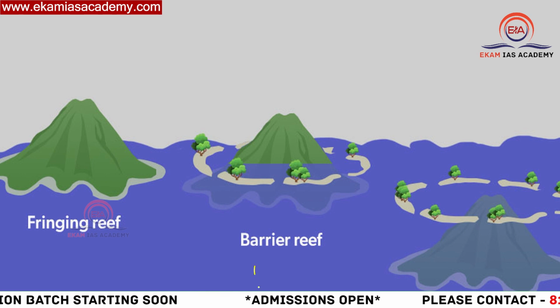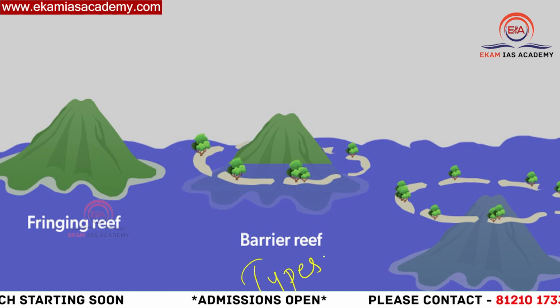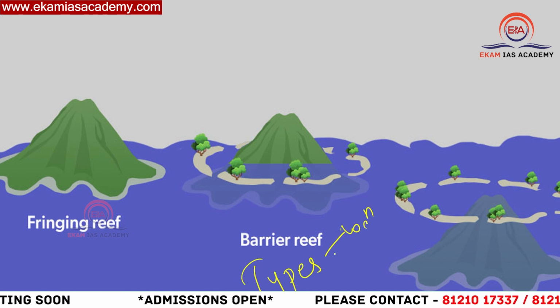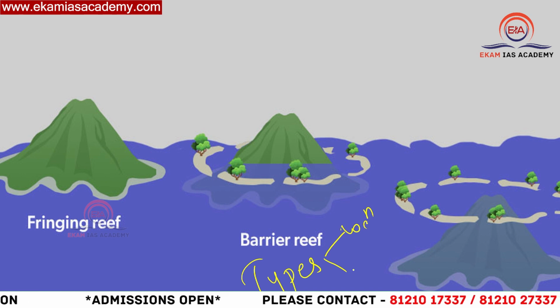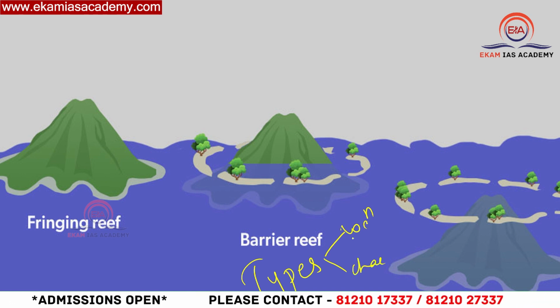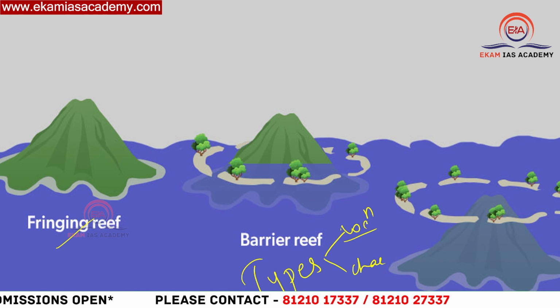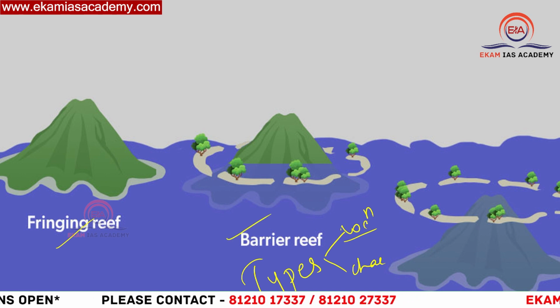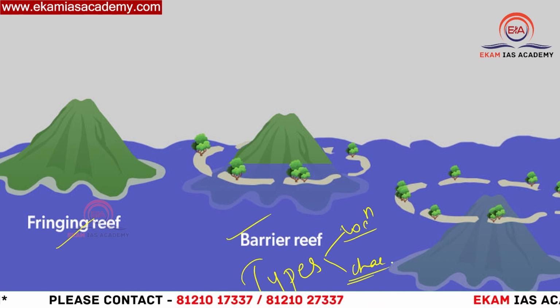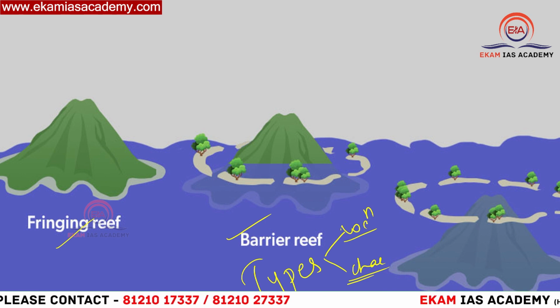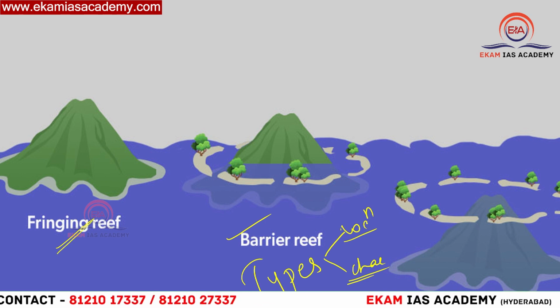Then we are going to look into types of corals. There are two types of corals based on the location of the coral reef and also based on the characteristics of the coral reefs. Based on location, these three we have: fringing reef, barrier reef, and atolls. We'll understand what these are. Then we have, based on characteristics, hard and soft corals. That also we'll see.